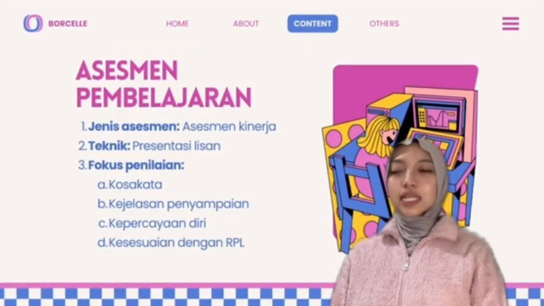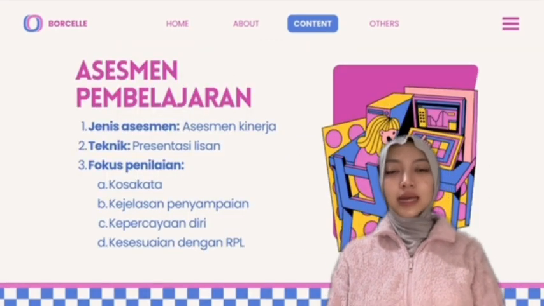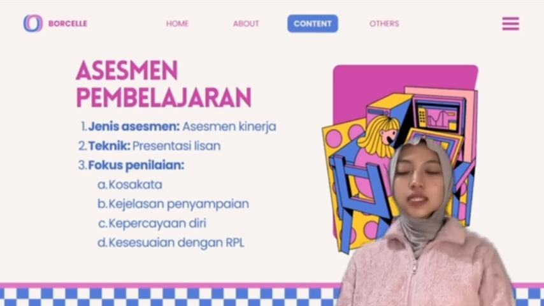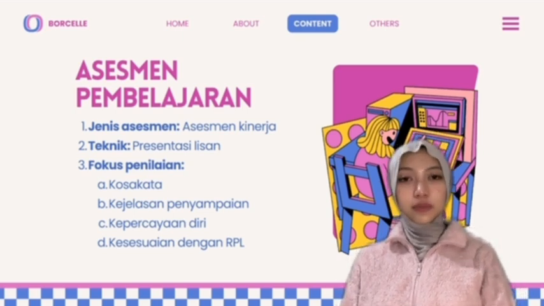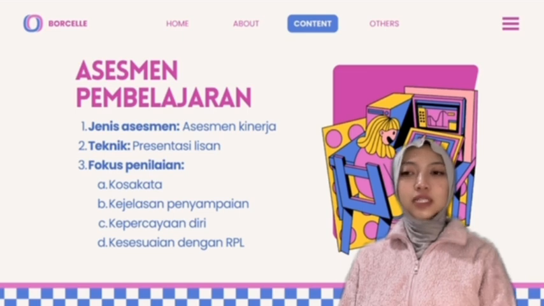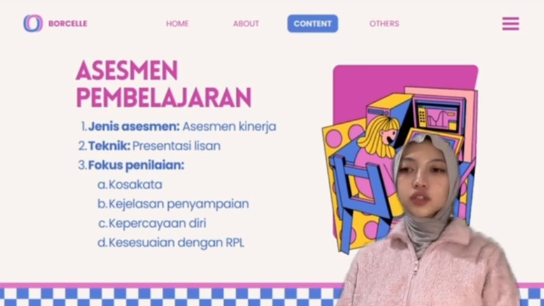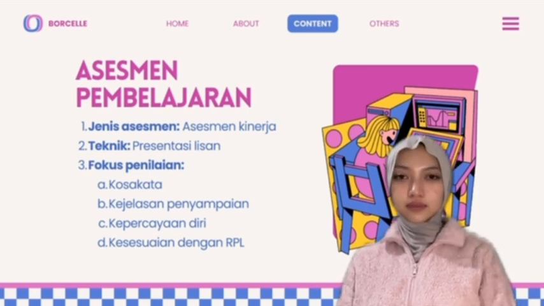Assessment. The assessment used in this module is performance-based assessment. Students are assessed through their speaking presentation. This type of assessment is suitable because the main focus of the lesson is speaking skills.